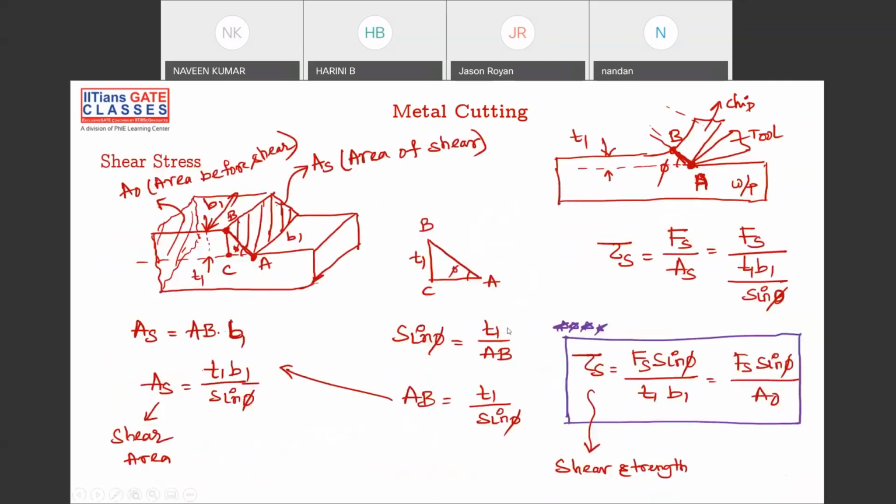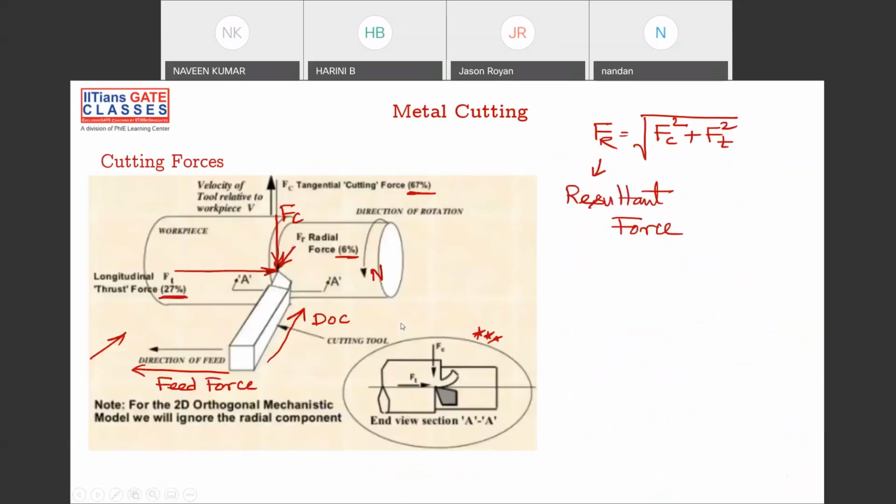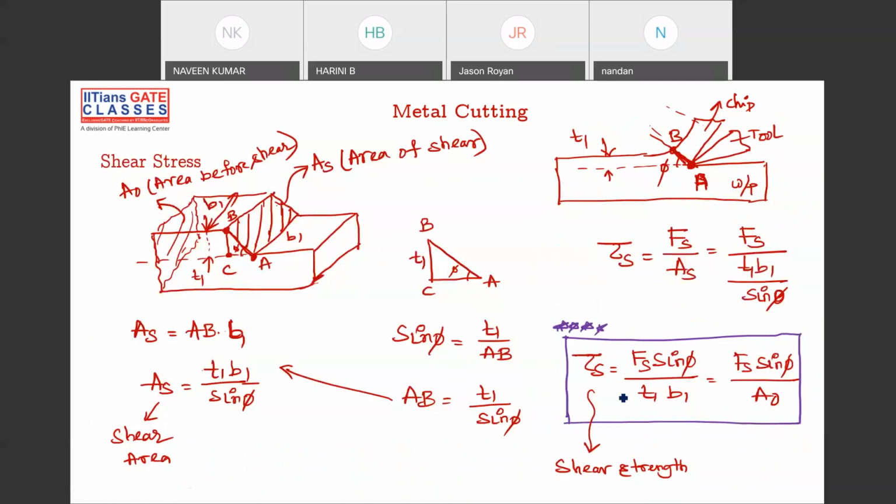And another is shear stress. So we have found shear strain, and shear stress is this. Shear stress, you can also call it shear strength. This is the important formula that you have to note.